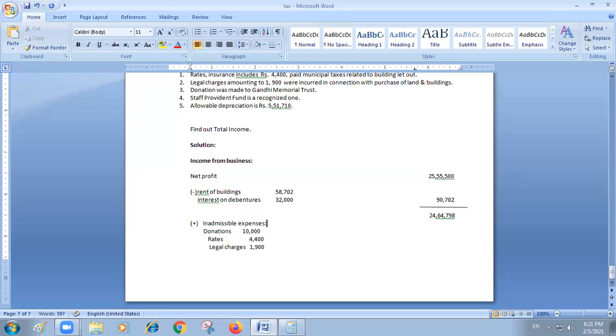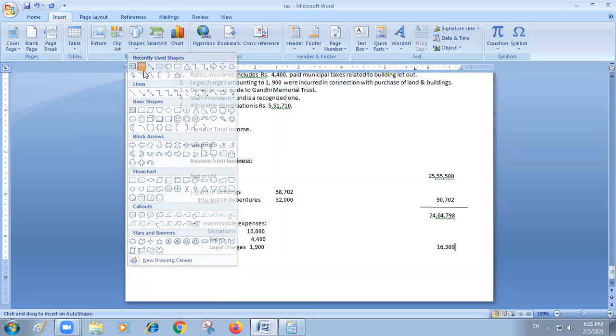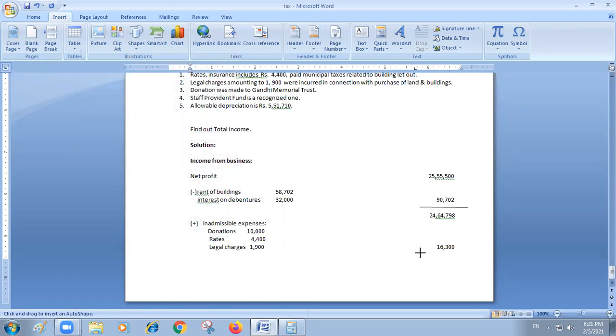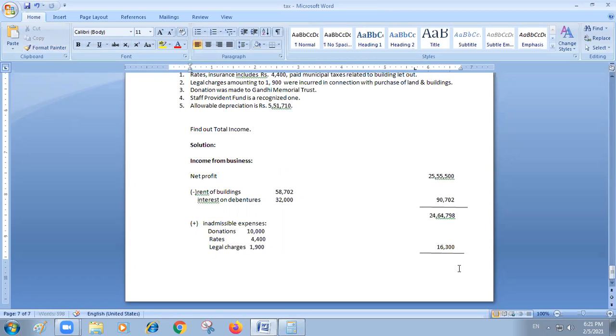These three you have to add and you have to show. Now what I am doing is I am adding these three. If you add these three, what is the amount? 10 plus 4, 14, 15, 16,300 is going to come. Is it correct, Sindhu? You check back and you tell me. If we add these three, is it 16,300? Please inform me whether I am correct or not.